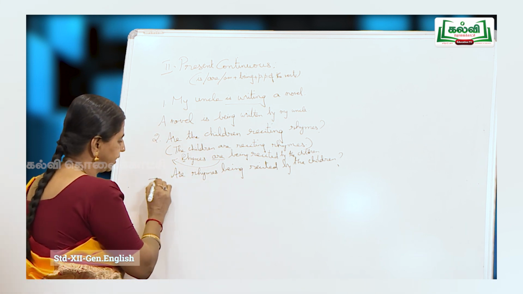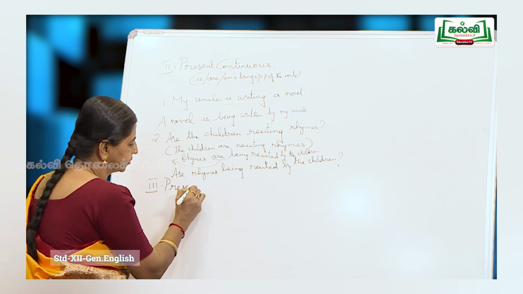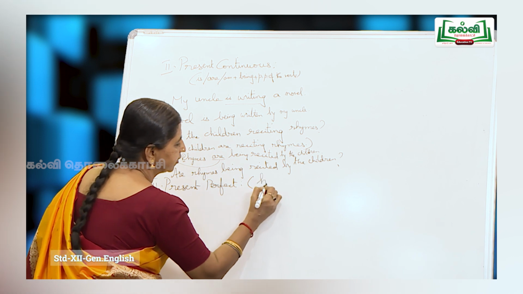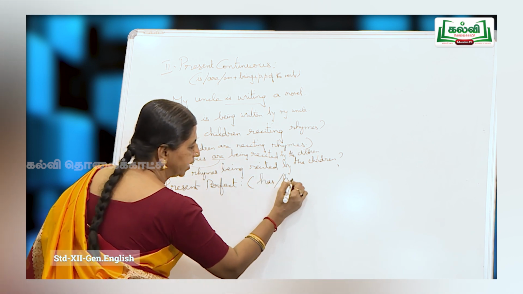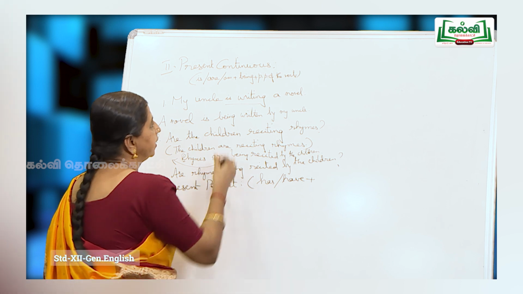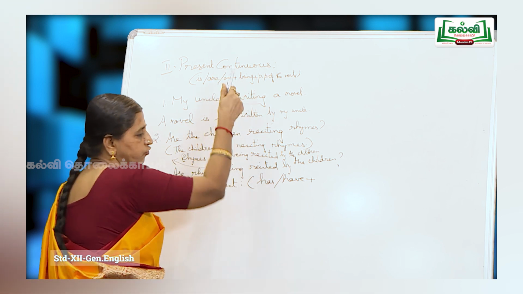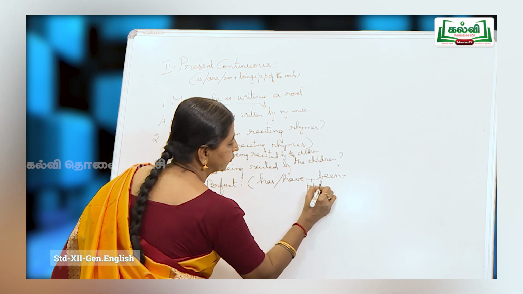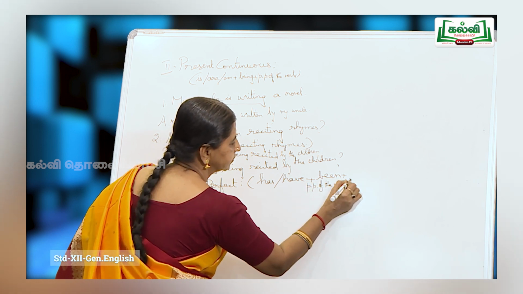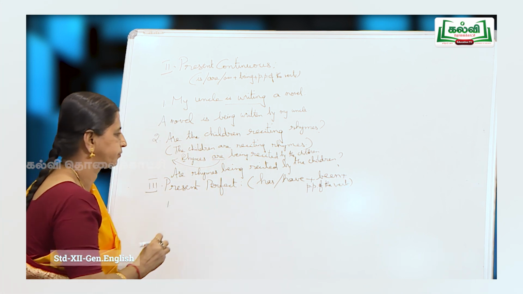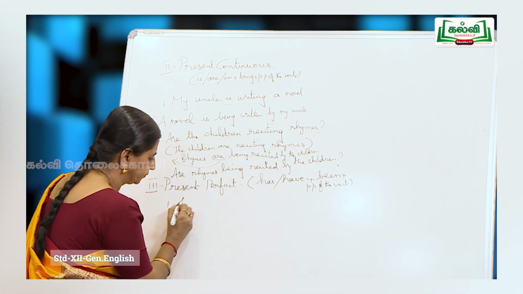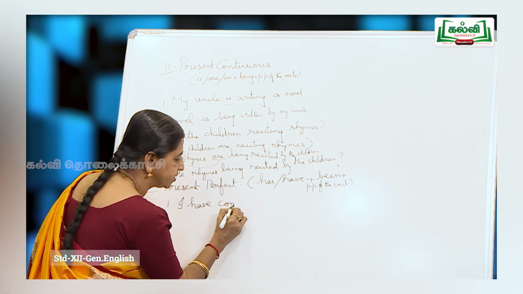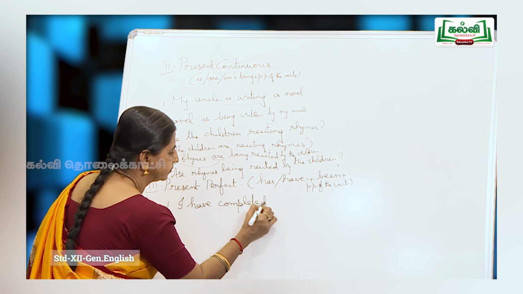Now we move on to the next one, present perfect. Now here if it is singular you have has, if it is plural you have have, plus, here in the continuous we had the ing form, here you have been plus past participle of the verb. I have completed a book.